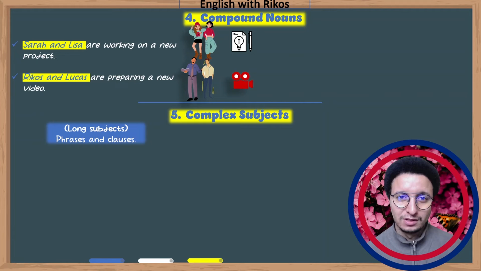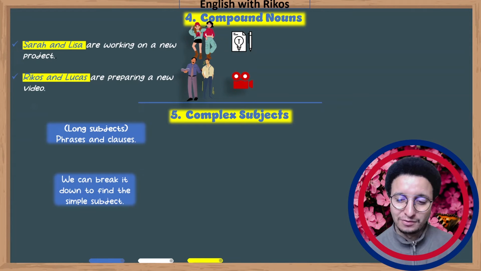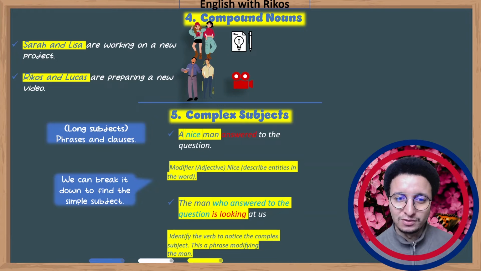Let's dig into something more complicated or complex one. Phrases and clauses. You may see a subject, but it's a long one. We can break it down, don't worry, to find the simple subject. For example, a nice man answered the question. Here, what do I have? A nice man. A nice man is a subject. We have three words: a, nice, and man. But we have an adjective in there. Nice is an adjective to describe entities in the world, okay? It is in the subject. What does nice do? It is describing man. So we have a complex subject. We have a phrase here, okay? We have a subject as a phrase.